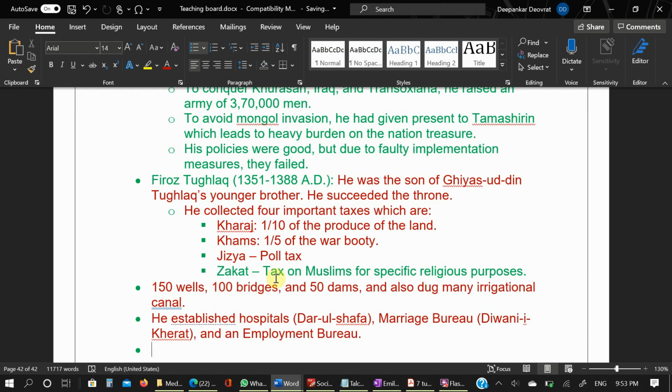And he also established Diwani Istiqaq for financial aid to the poor. So if any poor people needed some financial aid, he used to provide that.